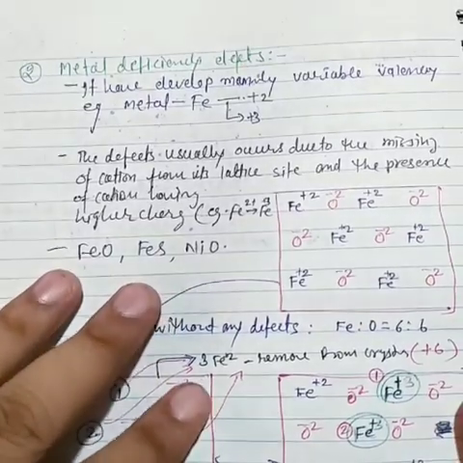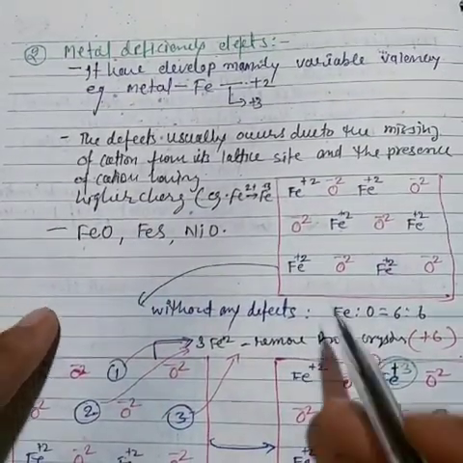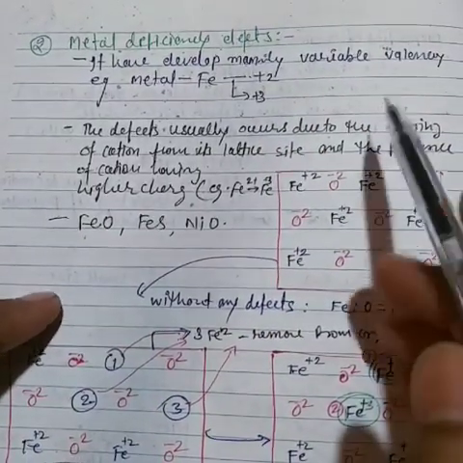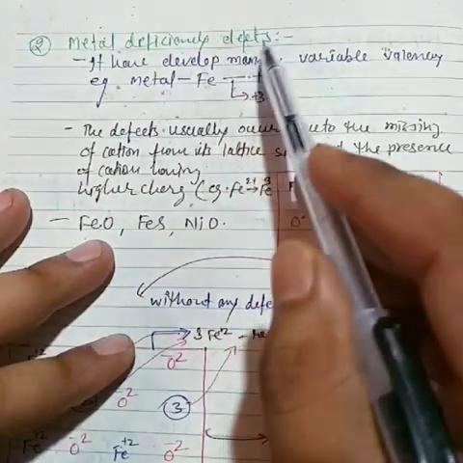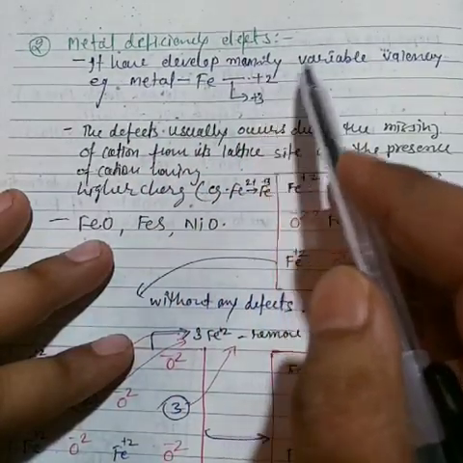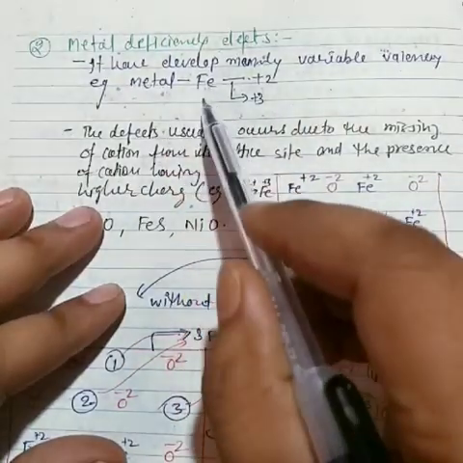That means there are especially two types of non-stoichiometric defects. So it is the second part of non-stoichiometric. Now let's talk about the metal deficiency defect. Now it develops mainly with variable valency. For example, metals such as iron.